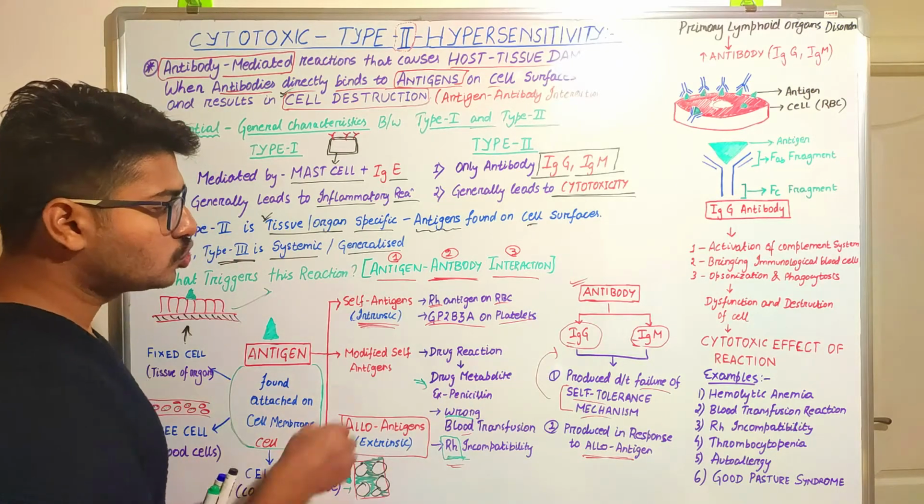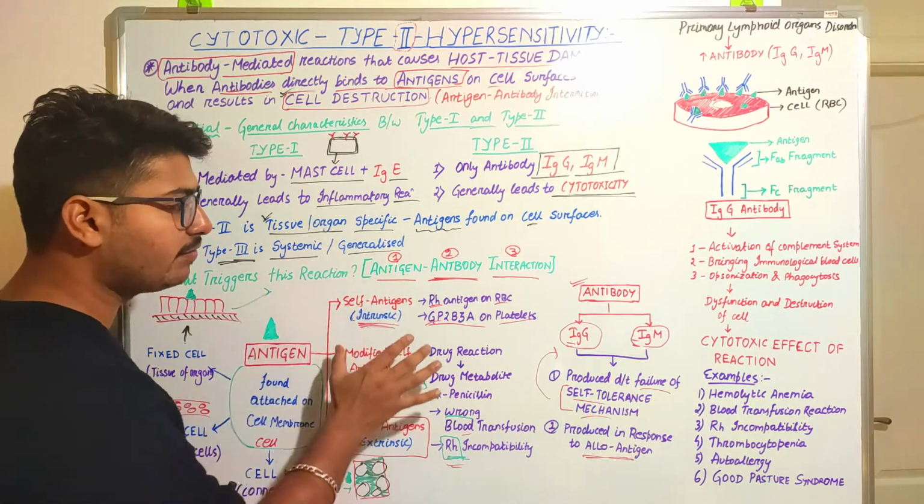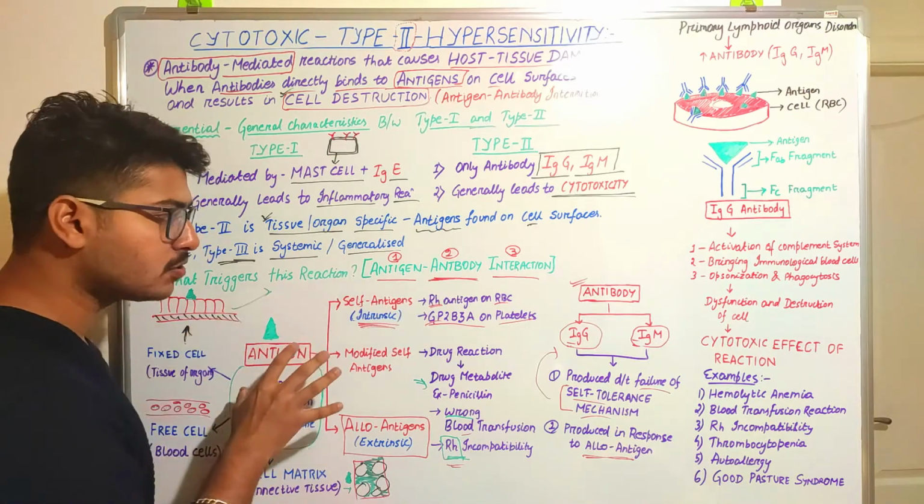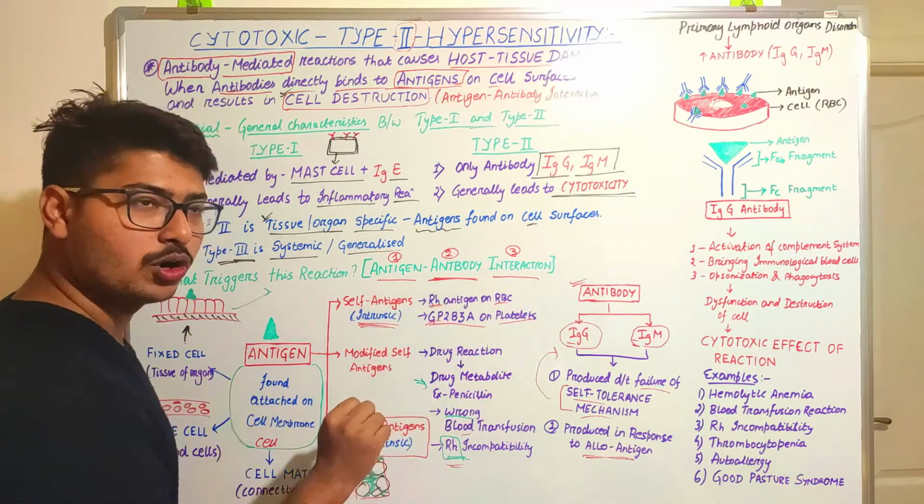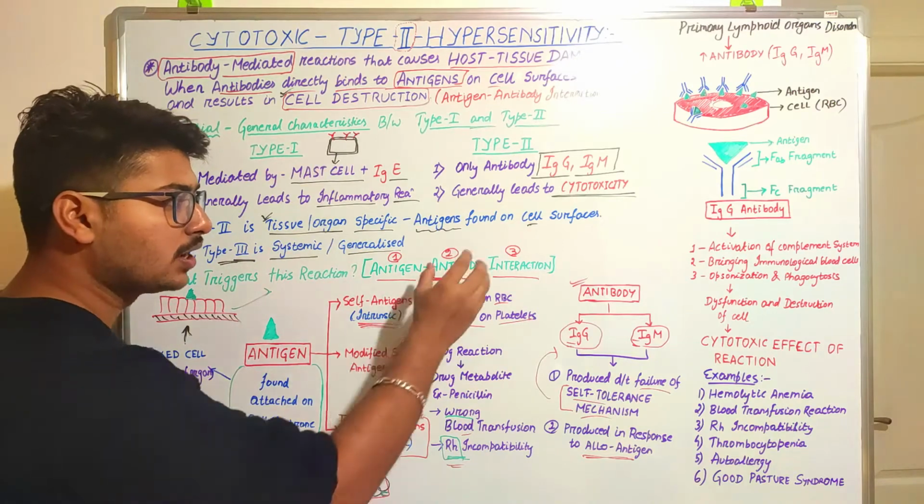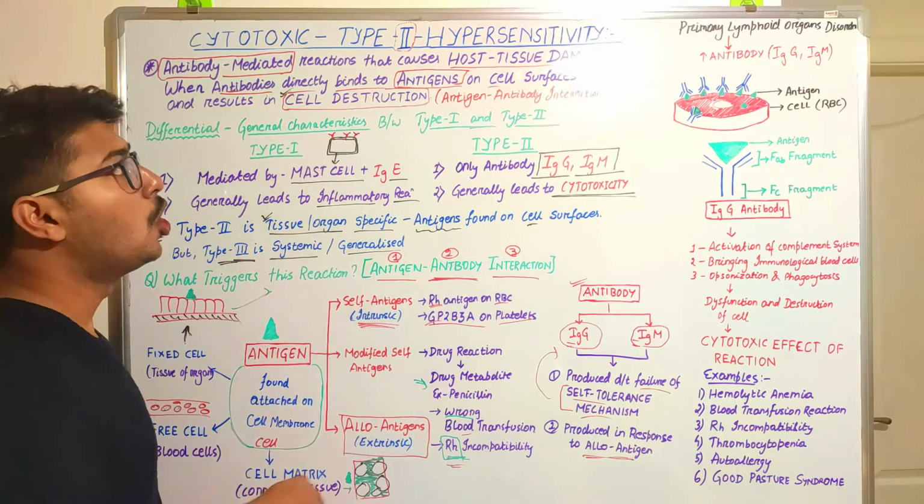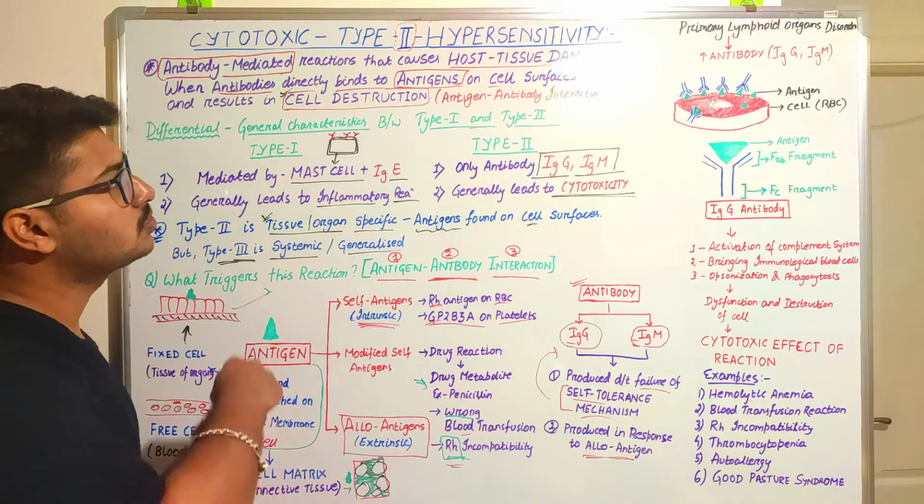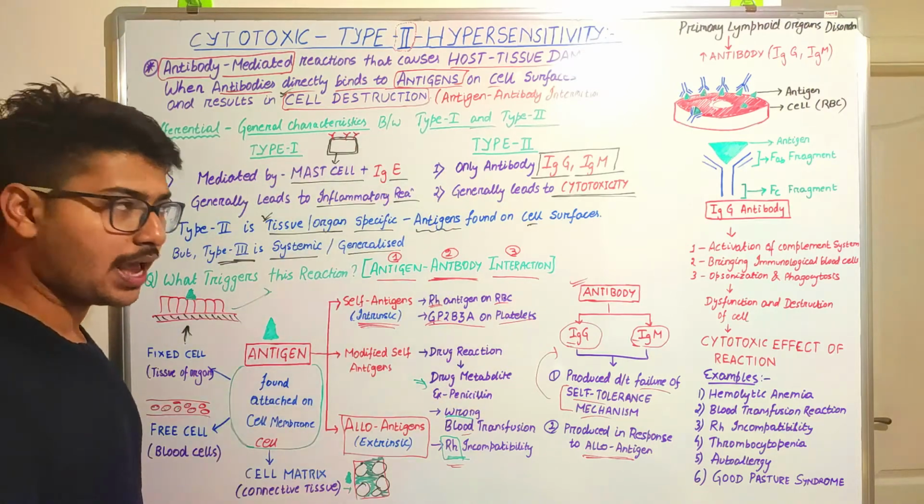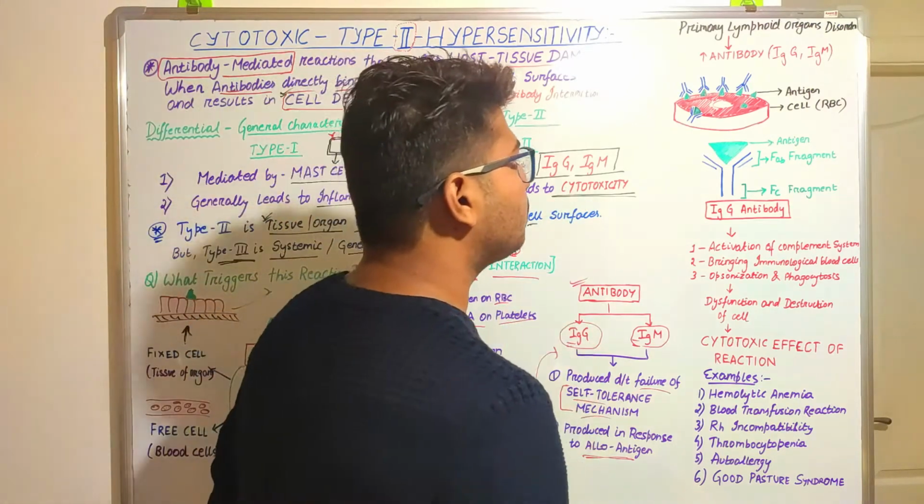Okay, so till now we have discussed what antigens are, what the types of antigens are, and what the antibodies are that mediate these reactions. Now let's talk about the interactions, how this cell reaction is actually occurring. Let's move to this part.